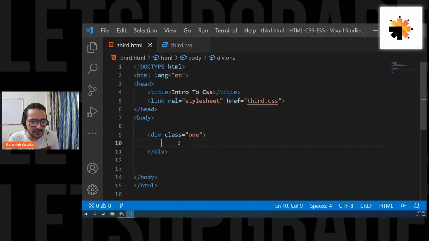PyCode is asking which way is better to add CSS to HTML, by using an external file or inside the HTML. See, it depends. If you think that you're going to have a big CSS, always go for external. But if you think you're simply going to have like 10 lines or 20 lines of CSS, then there is no need. You can still go for external, but there is no need of creating an external page. You can always write internal. So only if you think that your CSS is going to go big, go for external. And normally you can go for external for small CSS also. But if it is small, you can go for internal. So totally fine, not a problem at all.